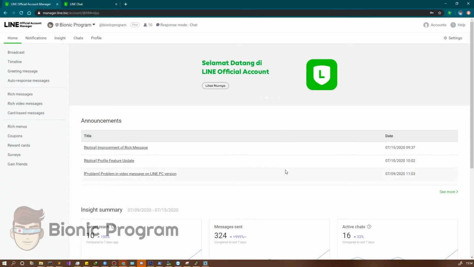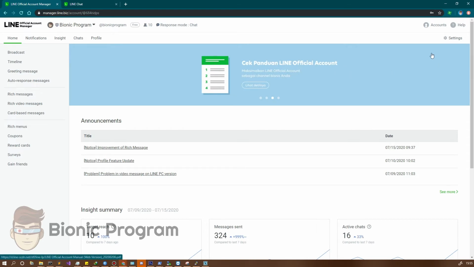Hello guys, some of you recently told us about the problem after activating premium access of LARIS. They still get a warning message of broadcast limitation. Okay, first you need to do this. This is because your program installation is error or corrupted.